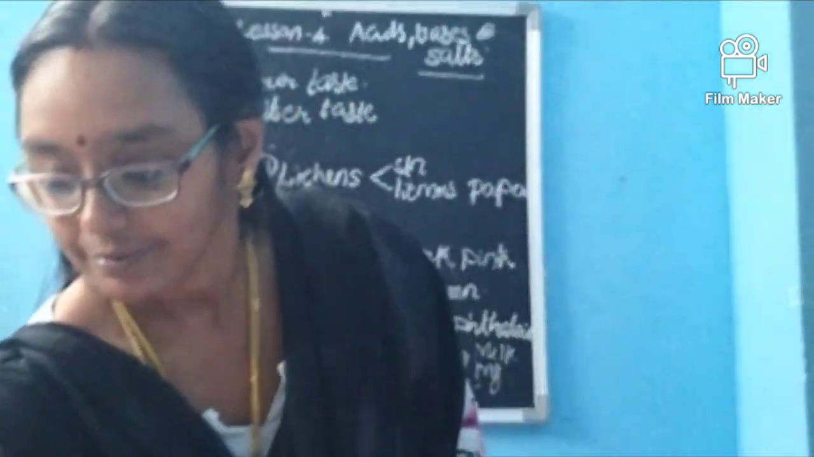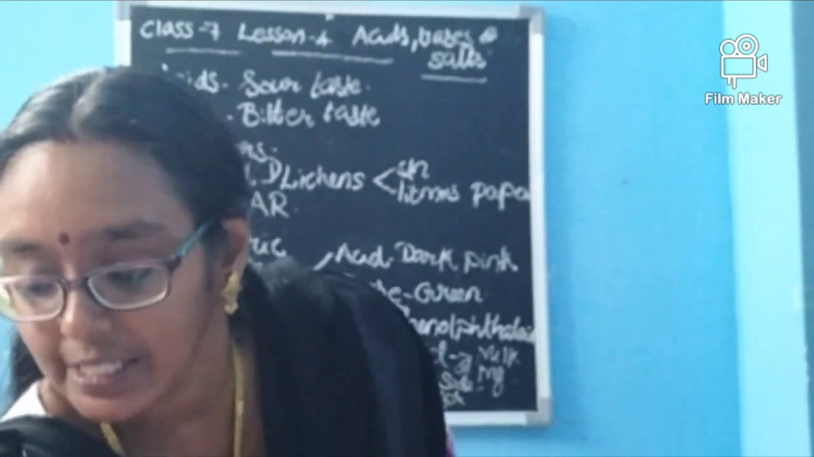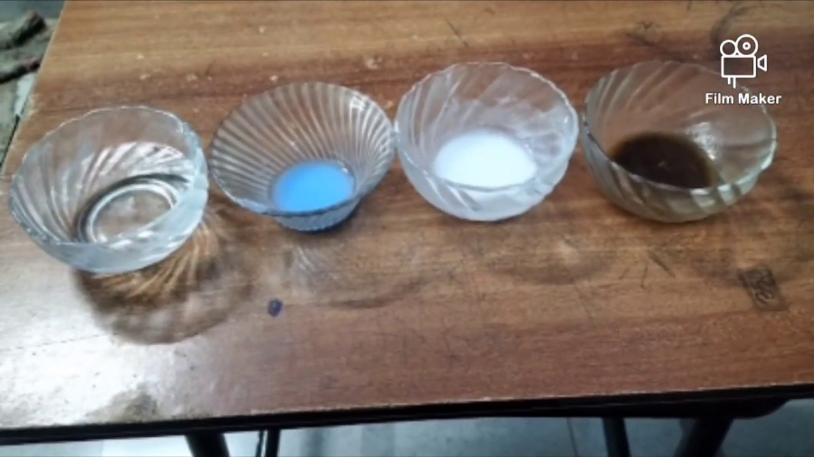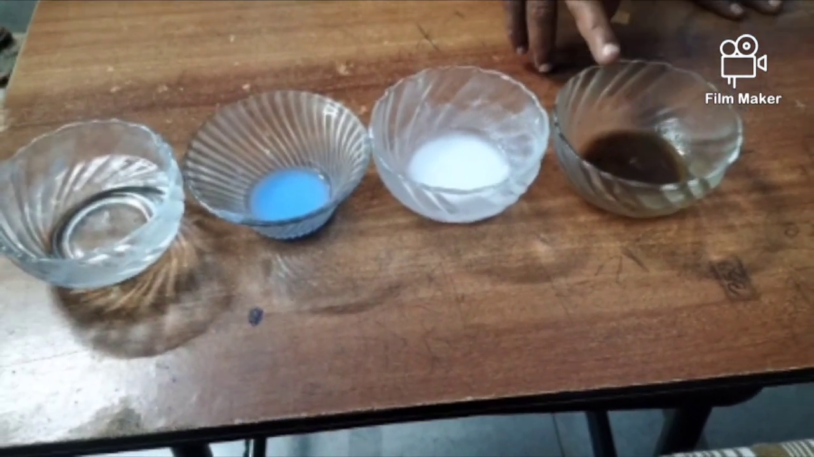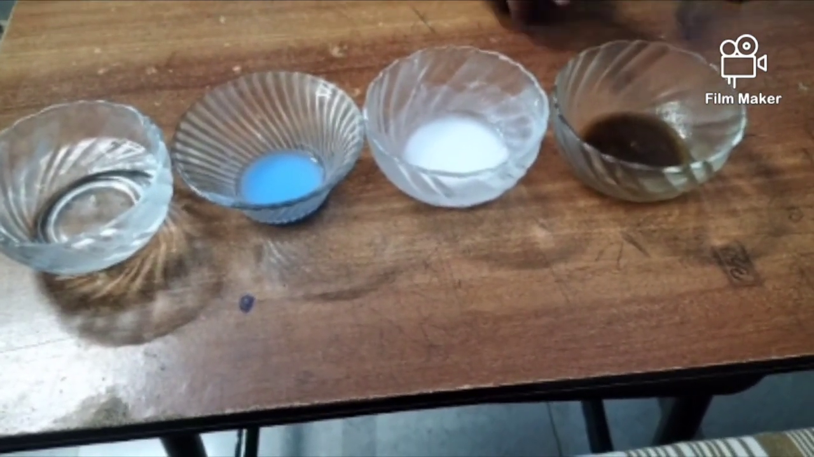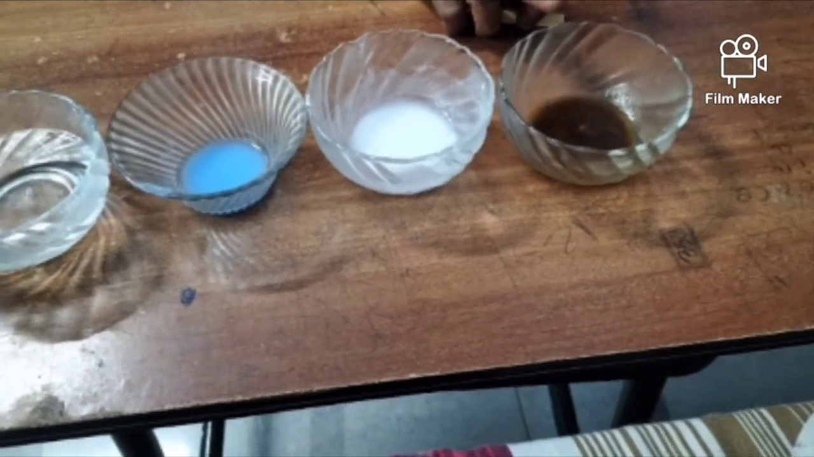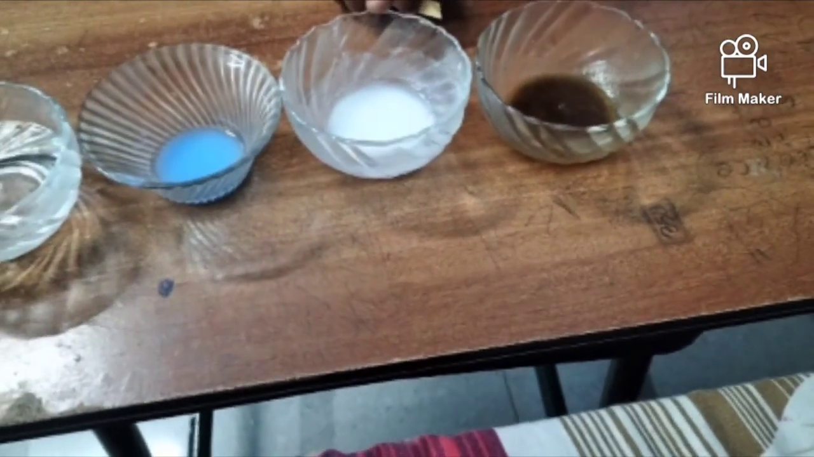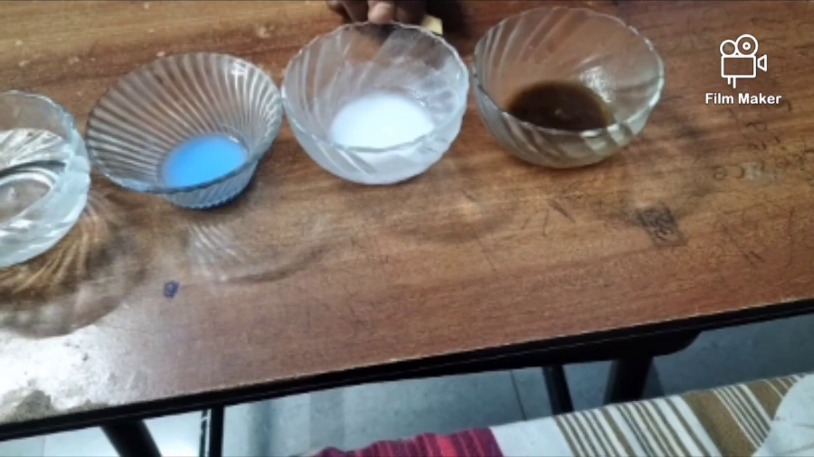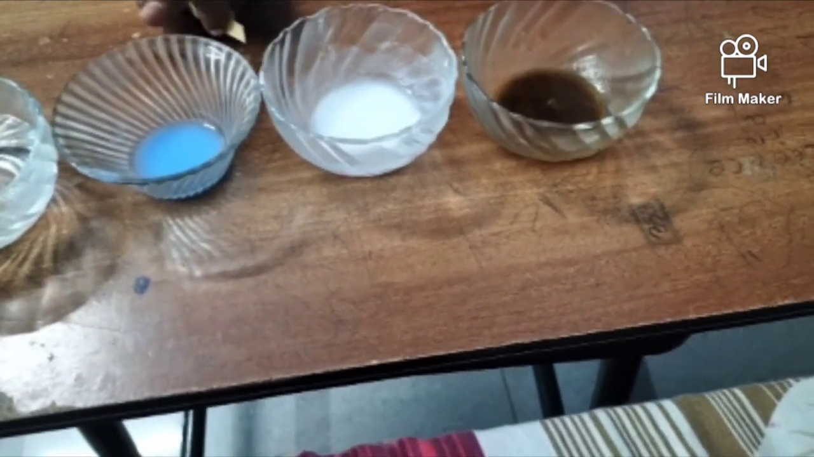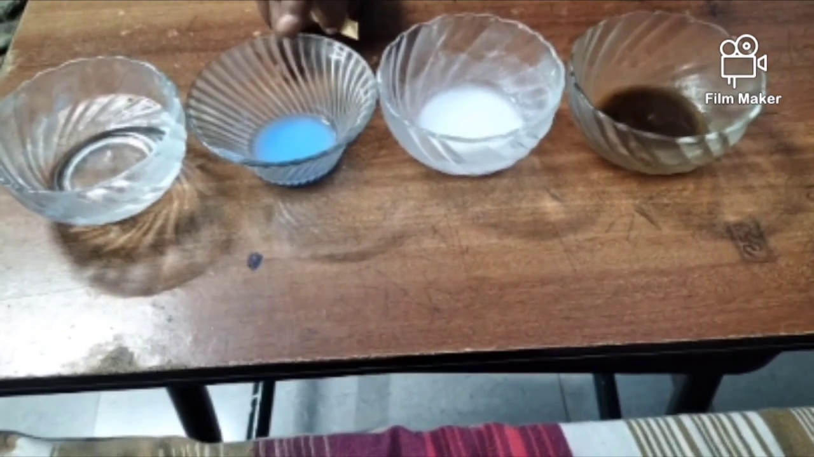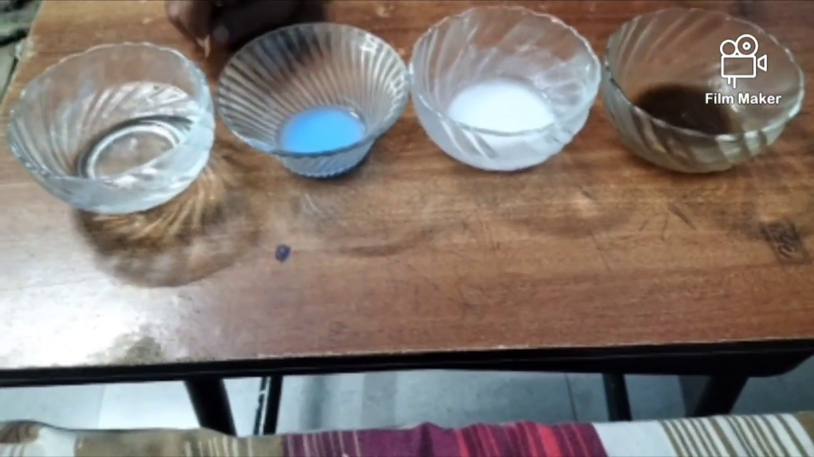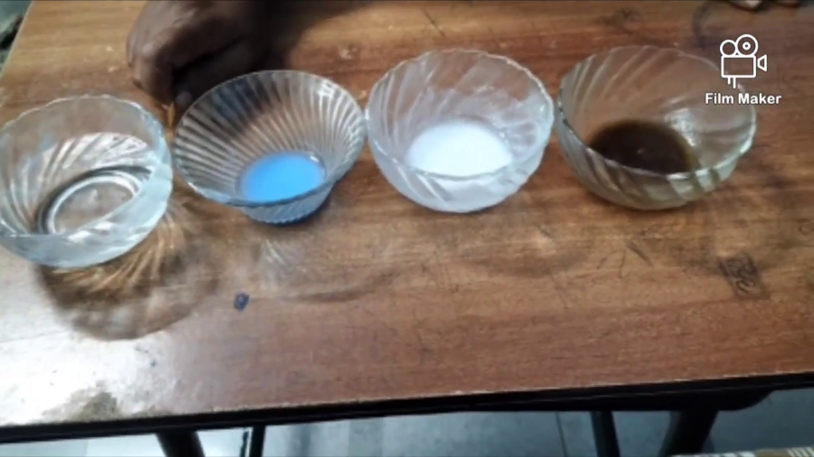Shall we do? See, dears, here I am having various liquids. This is tamarind. Okay, what is this? Whether it is base or acid? It is acid. This is calcium hydroxide. This is a base, isn't it? This is sodium hydroxide. It's also a base. It's soap solution. And this is distilled water. Shall we do the experiment?